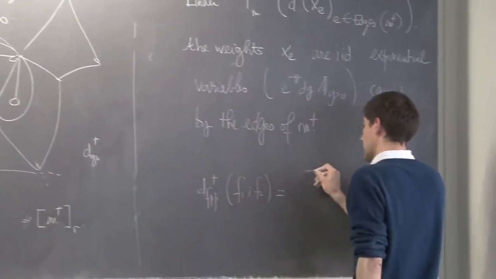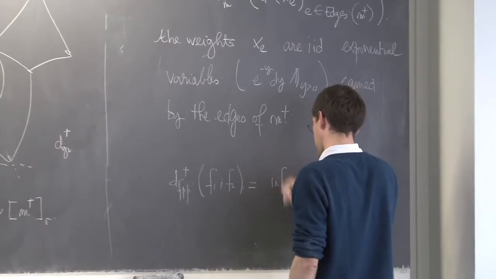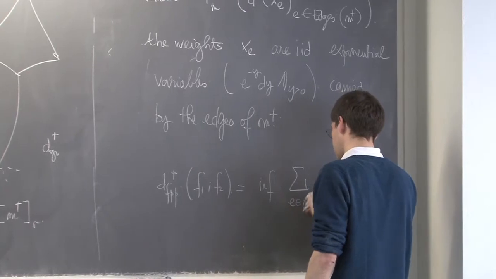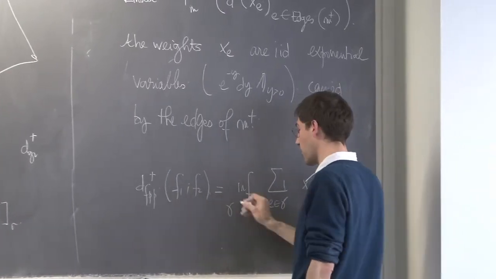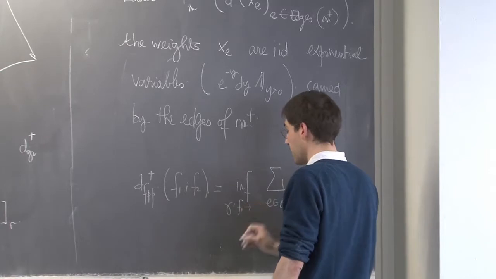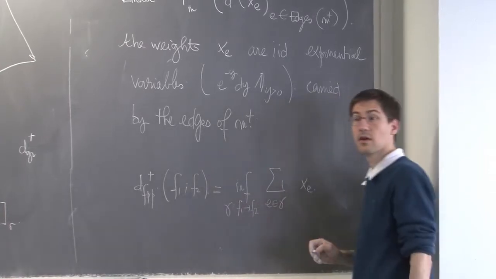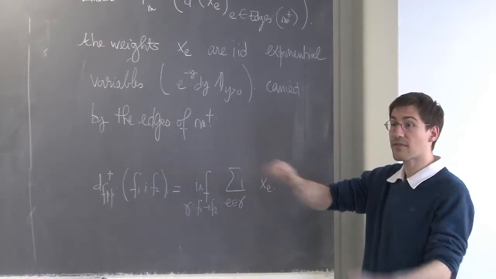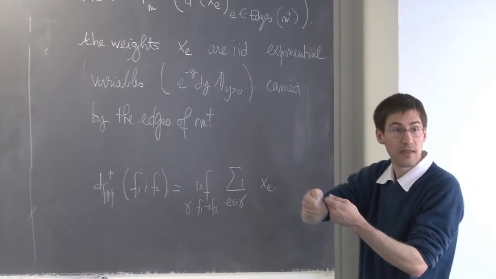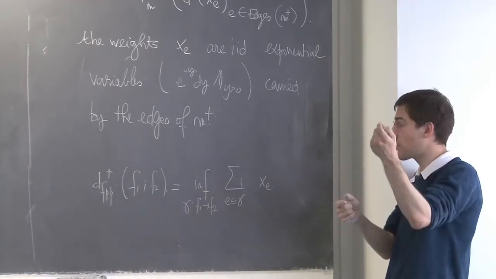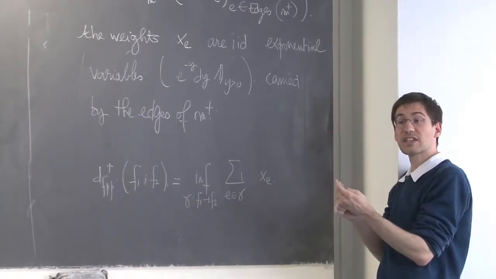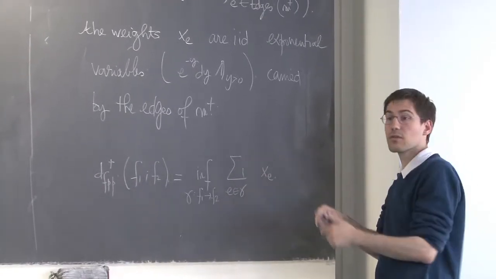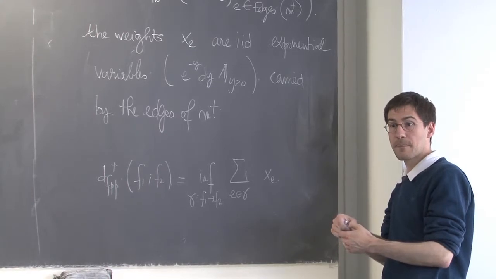This will be the infimum of the sum of the weights along paths, where the infimum is taken over all paths going from the face F1 to F2. Exactly the same as in graph distance. In the graph distance, you take the minimal length of a path going from F1 to F2. Here, you just change the length of a path. Instead of being its length, it's the sum of the weights along the path. Okay?